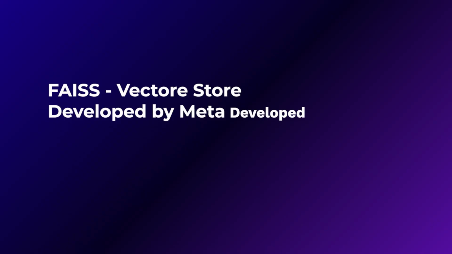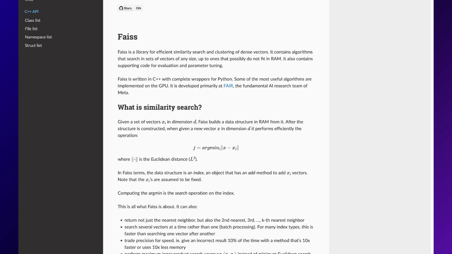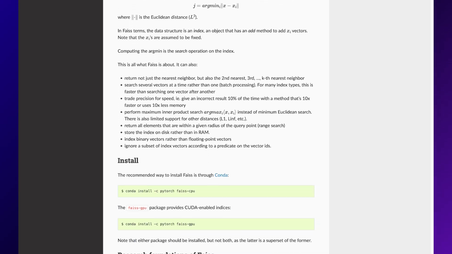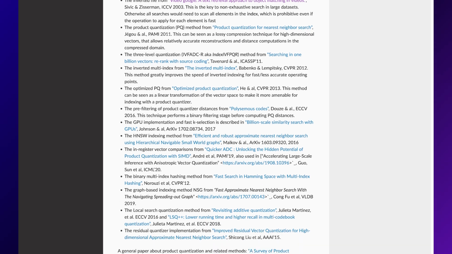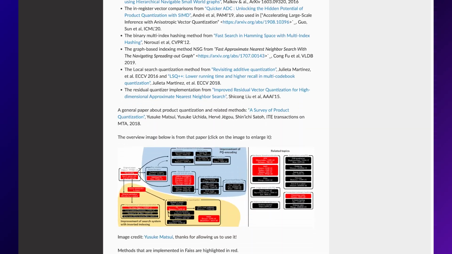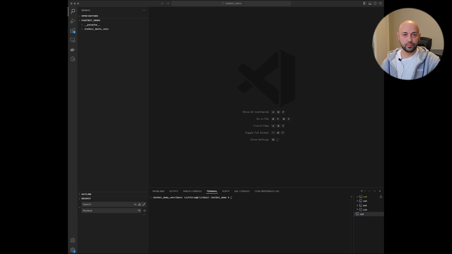We're gonna pick technology developed by Meta, FAISS. It has fairly good support and documentation, and I think currently it's the best choice, although I might be wrong. So let's start with installing dependencies.